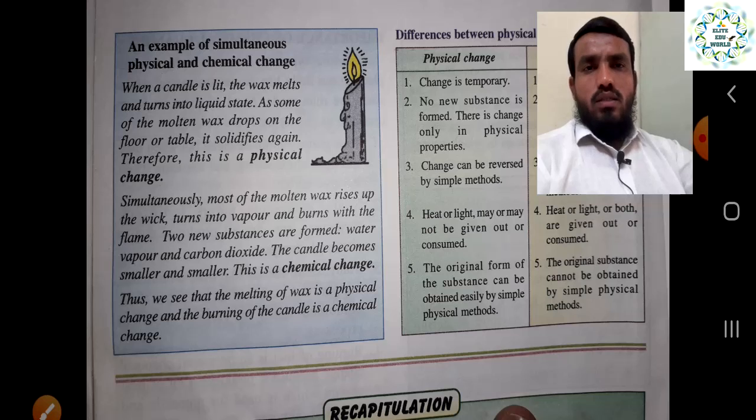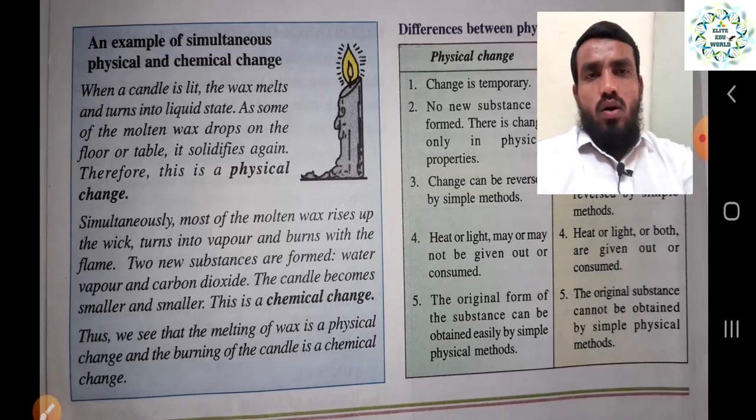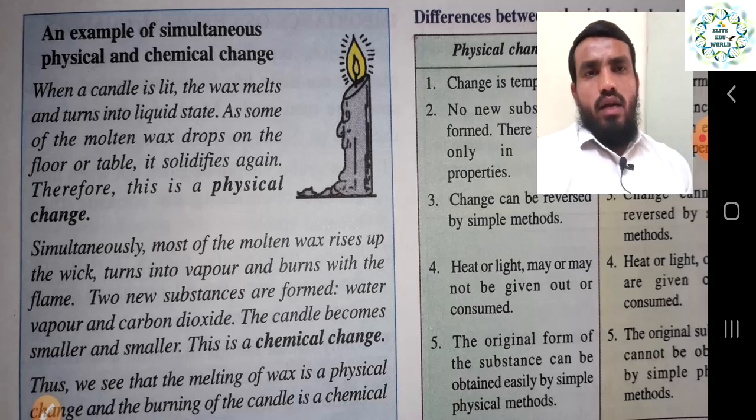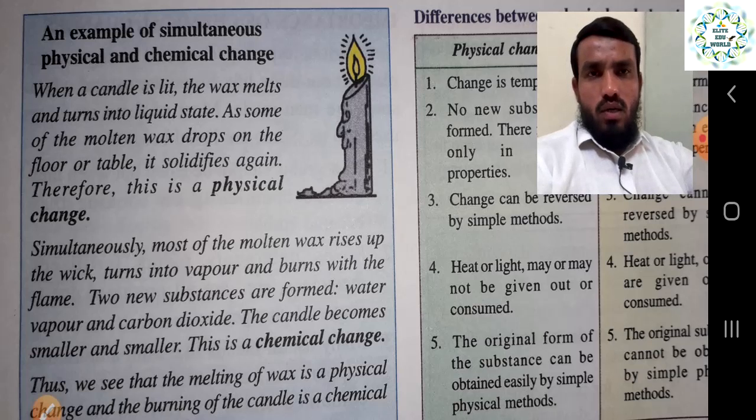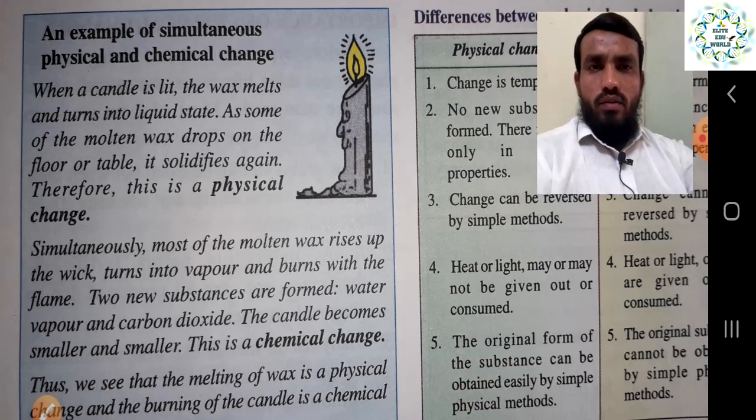So how can we understand this? When a candle is lit, the wax melts and turns into a liquid state. Whenever you burn a candle, you will see some molten wax. Some of the molten wax drops on the floor or the table where you are keeping the candle, and it solidifies again. So therefore this is a physical change.